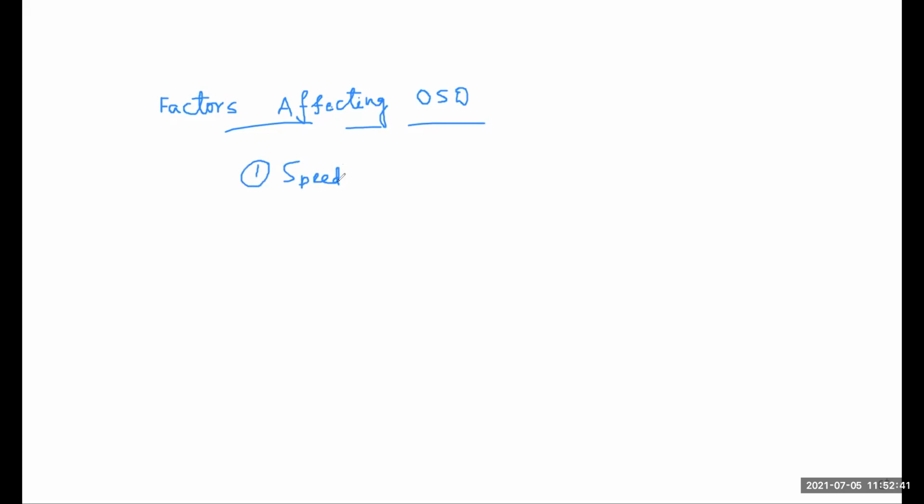Is any vehicle left whose speed is also mandatory for considering our OST? The vehicle which comes from opposite. Okay, so you say it is right. So speed of overtaking vehicle, speed of overtaken vehicle, and the third one is the vehicle which will be coming from the opposite direction. We have to keep these three vehicle speeds in mind for our OST consideration, because this is the prime factor which affects our OST.